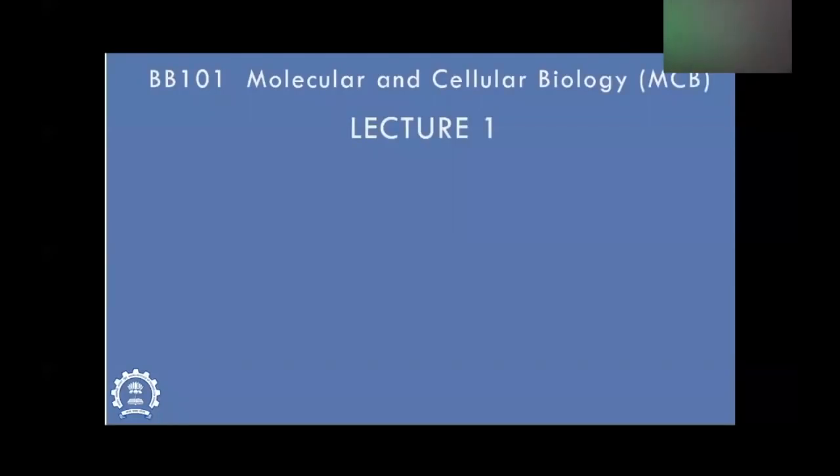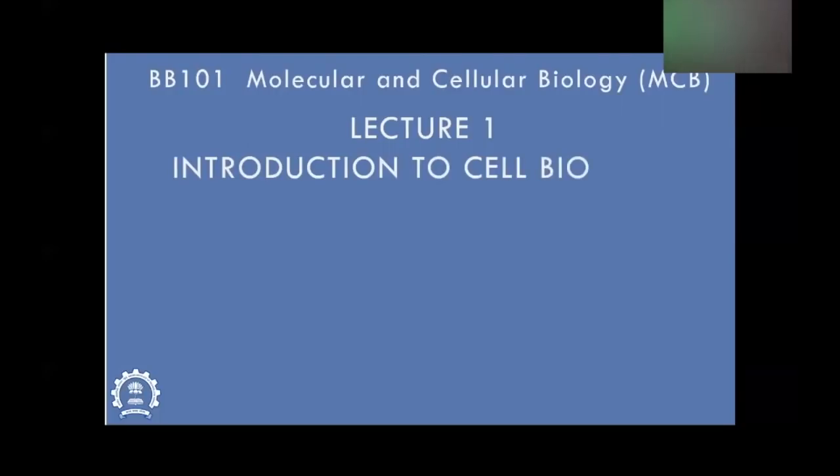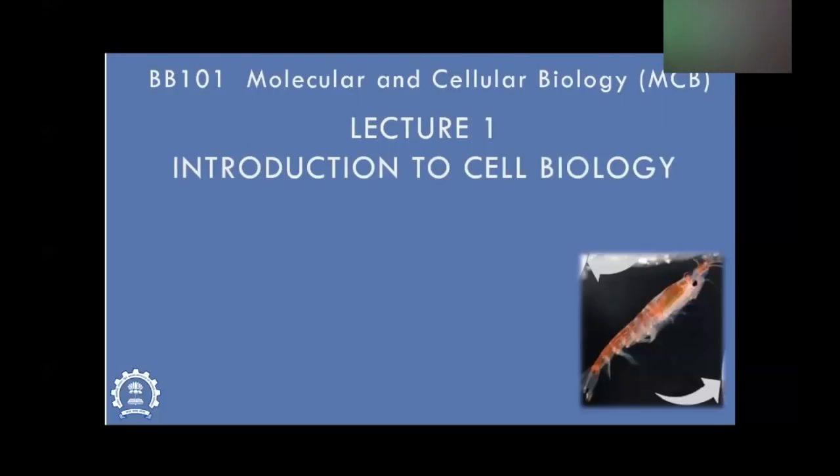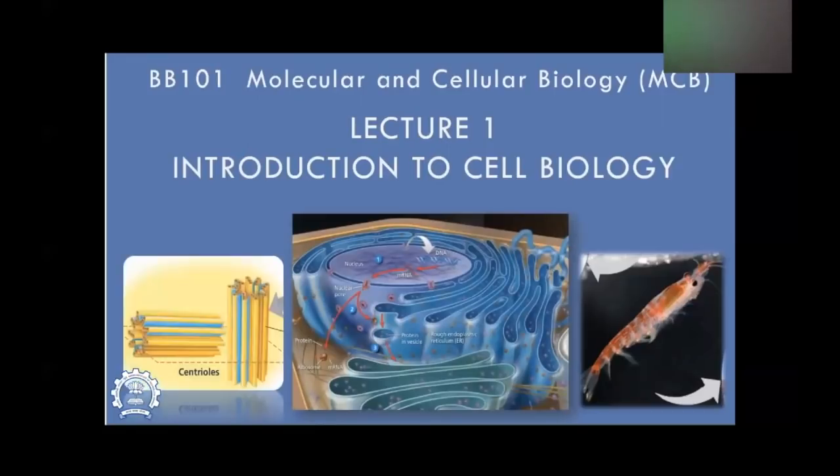Hello everyone. Welcome to PB 101 Molecular and Cellular Biology. Cells are fundamental units of life. The tiny microscopic structure is composed of a number of organelles. Each cell type has distinct characteristic features. The cell is made up of basic organic molecules like carbohydrates, lipids, proteins, etc. In this lecture, Professor Srivastava shall walk you through the cells, describing its various components, mentioning the characteristics of different types of cells.